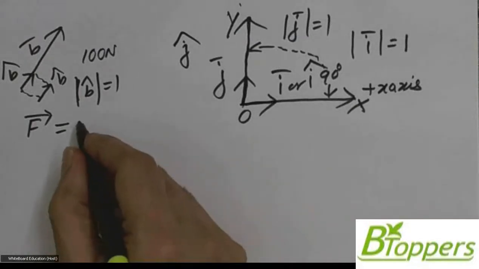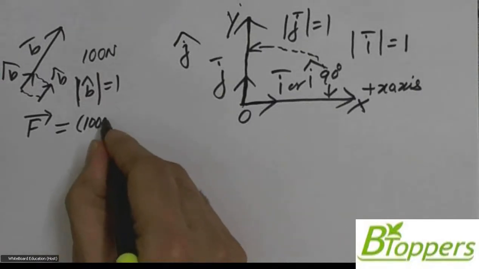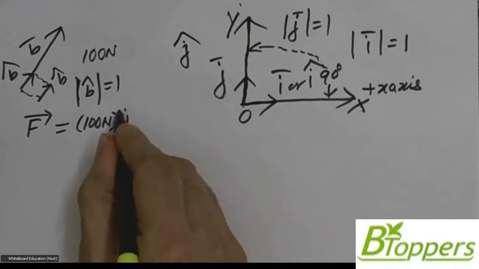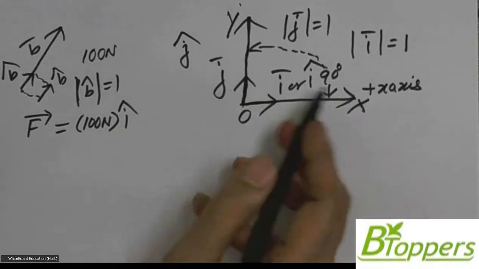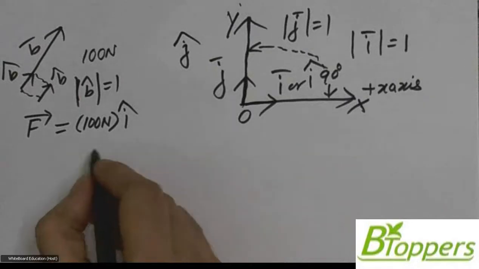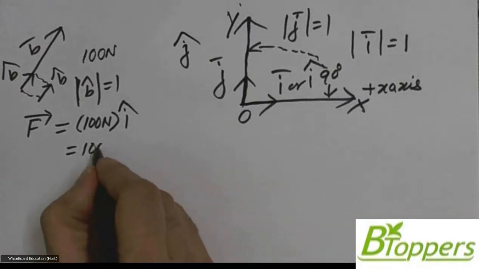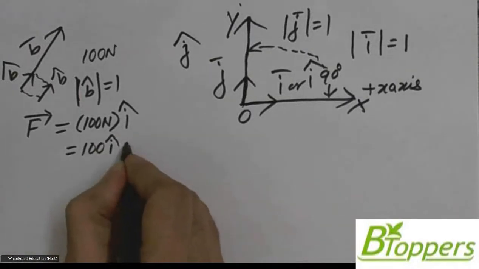You can write F bar as the product of its magnitude and the unit vector in the same direction. The unit vector along the positive x-axis is denoted by I cap or I bar. So F bar can be written as 100 I cap Newton.